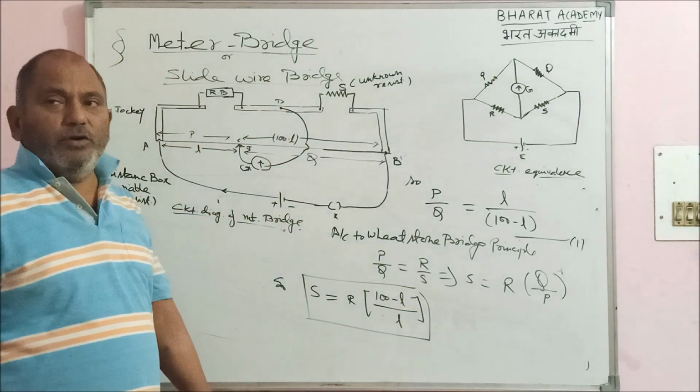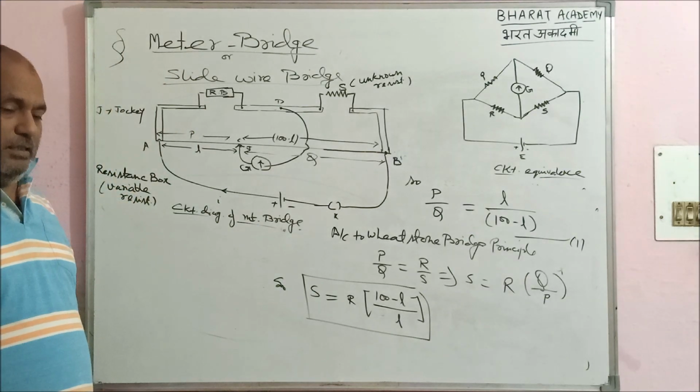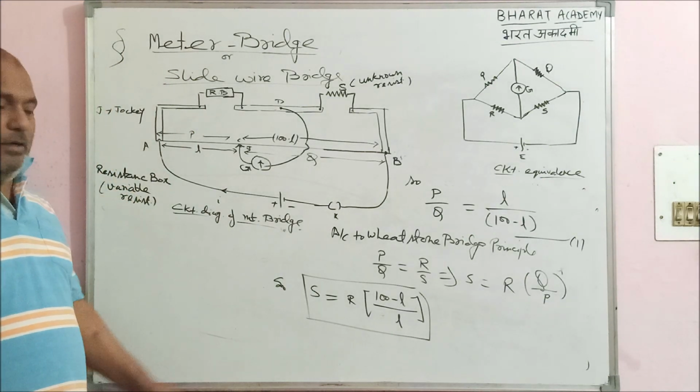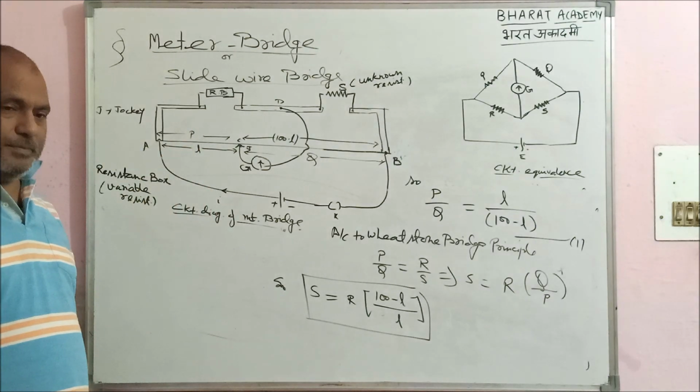This will give you the value of unknown resistance for a particular value R, right?